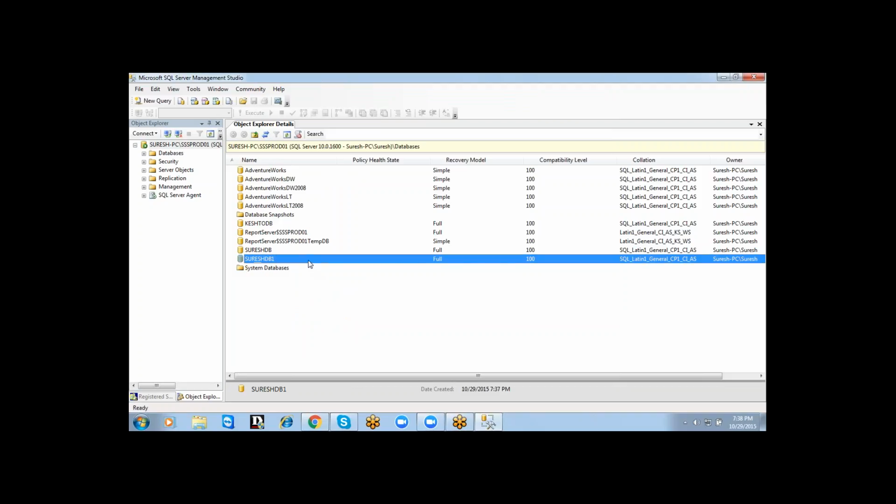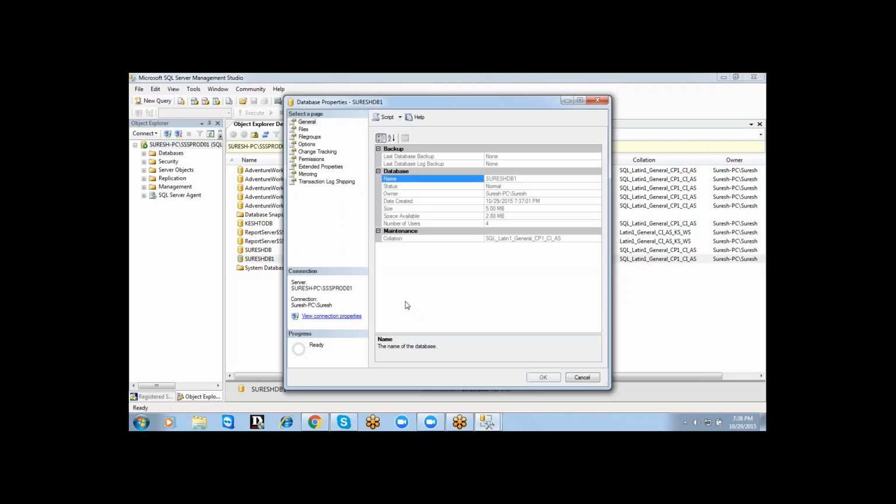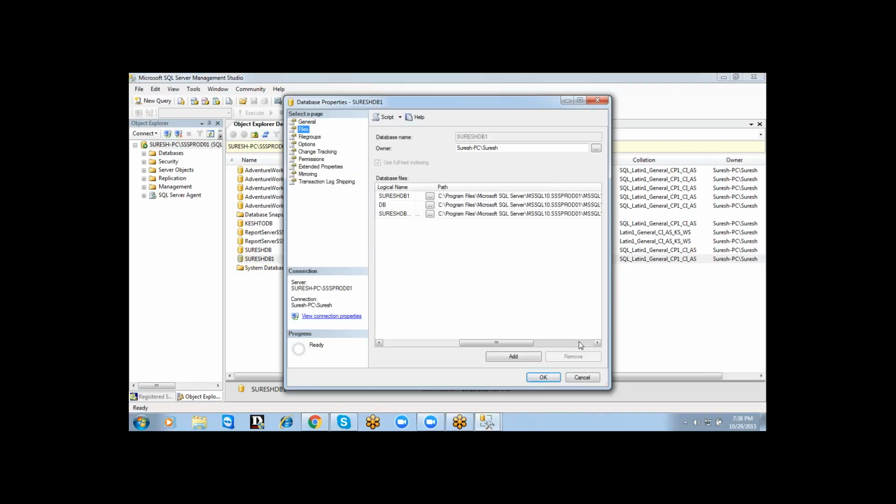Again, go to the properties of the database. Just scroll it. See, what is the extension of the file? .ndf. Am I right or not? Yes. So if you are adding one more data file, what happens? You'll get the extension as .ndf only, no doubt at all. All the rest of the data files will be .ndf. The more files you create, all the extensions will be NDF. If it is a log file, then it is the same, LDF.